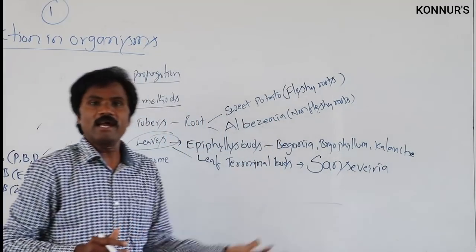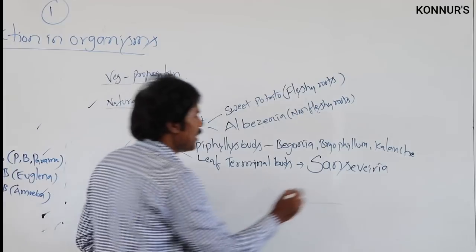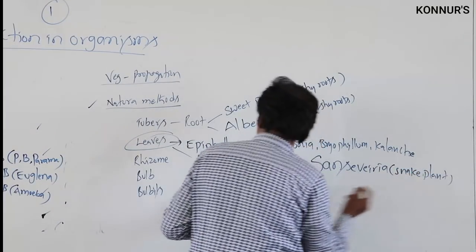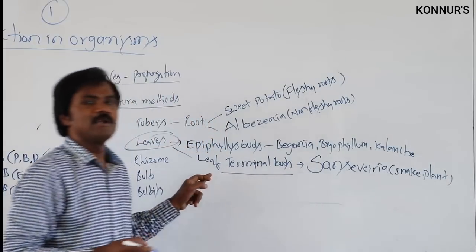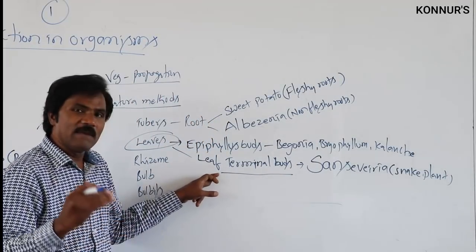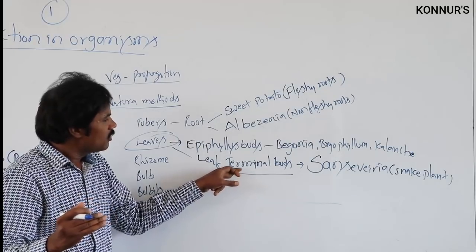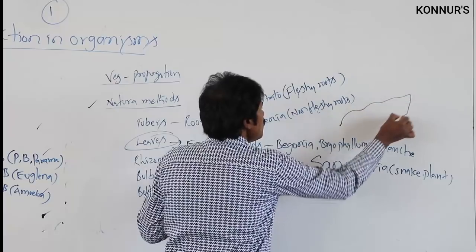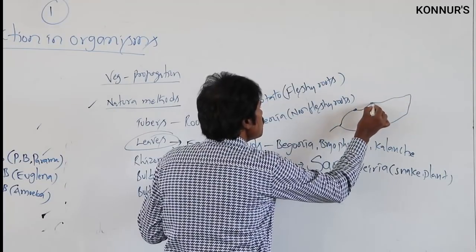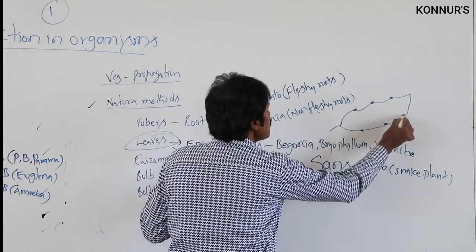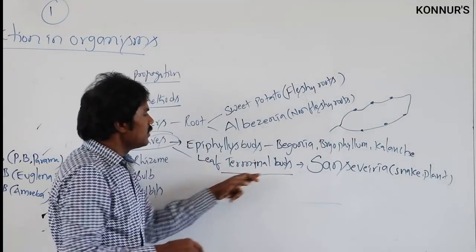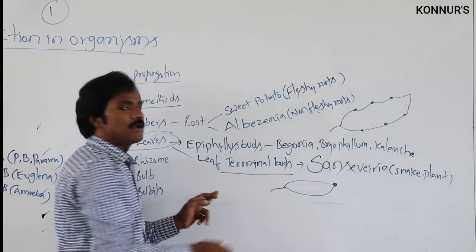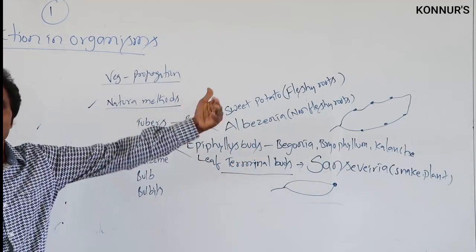That is a snake plant, commonly we call it snake plant. It is commonly leaf terminal. In that leaf apical bud, terminal bud, it will propagate. It is epiphyllous buds, which means in that leaf, on the side, it will be present. Within the plant, this is the terminal one, which one can separate, which one can propagate, which one can develop.